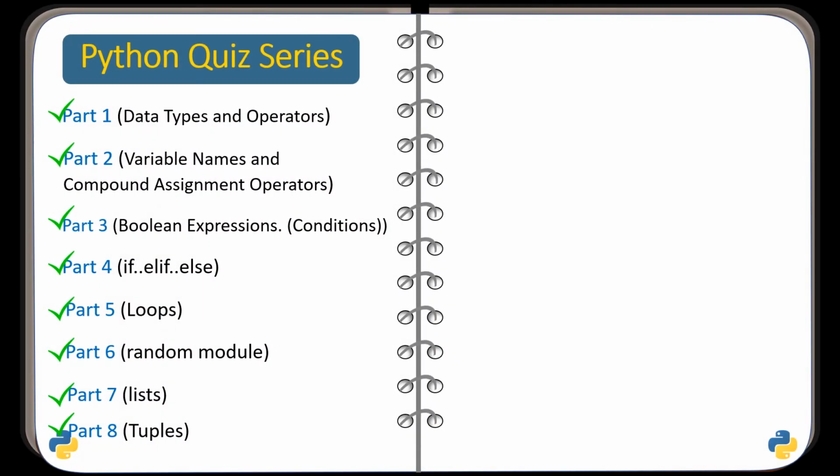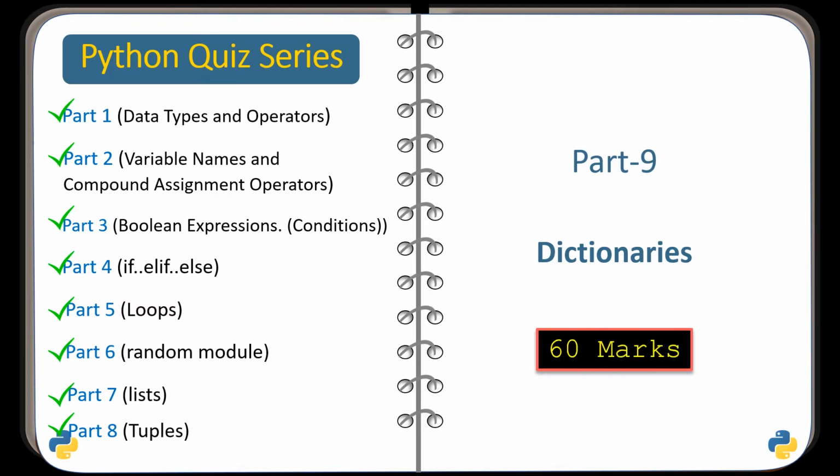8 parts of this series have already been published. You can find their links in the description box. This is the ninth part covering dictionaries with a total of 60 marks.